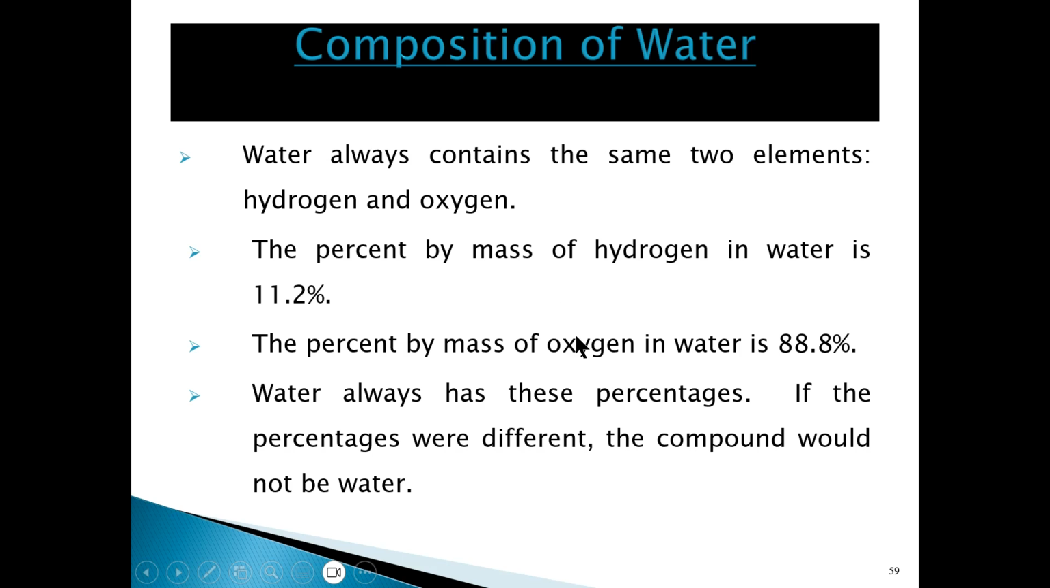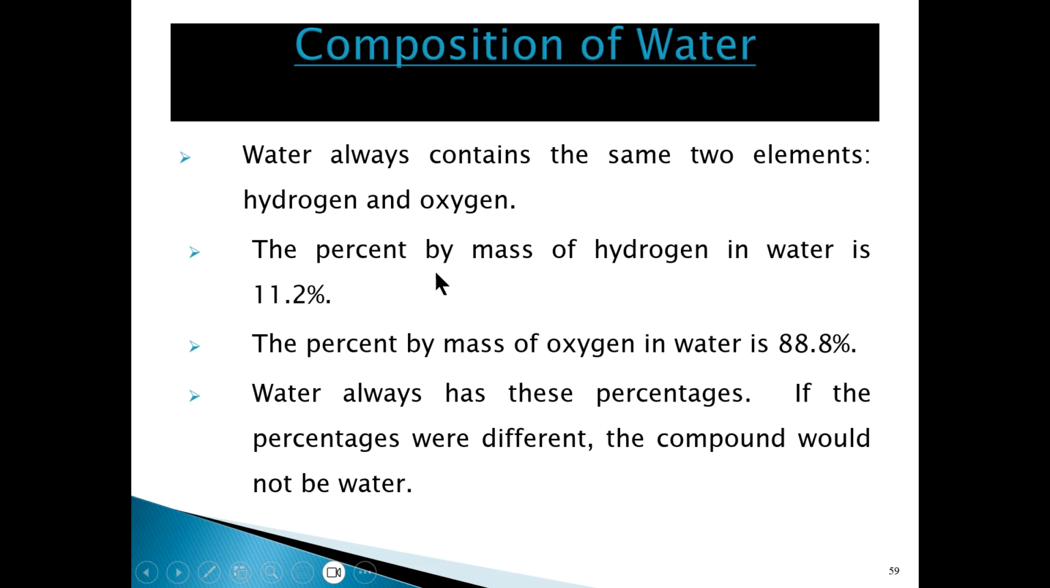So just to give an example, let's look at water. There are two elements that make up water, as we said before. One is hydrogen and one is oxygen. If you were to look at the actual percentages by mass of each element present in water, you'll see that 11.2% of it would be hydrogen, and the rest, which is 88.8%, will be oxygen.